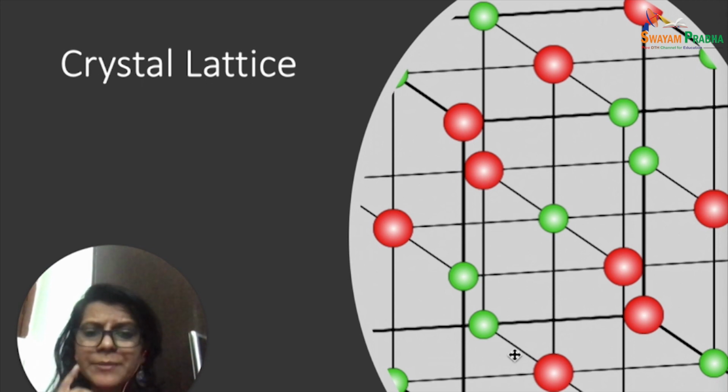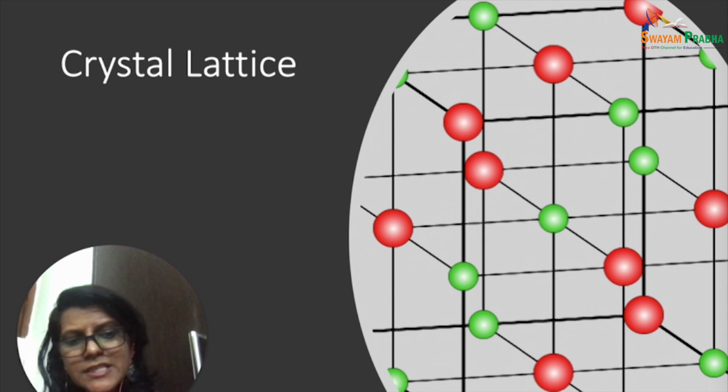If the two-dimensional lattice is extended in three dimensions, that is, the points are arranged in a regular, repeated manner along the three coordinate axes, x-axis, y-axis, and z-axis, it results in a three-dimensional lattice, which is known as a space lattice or a point lattice.